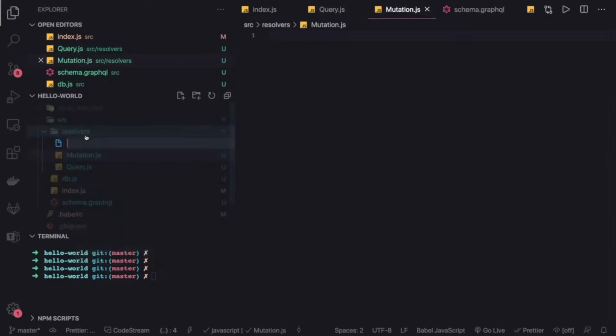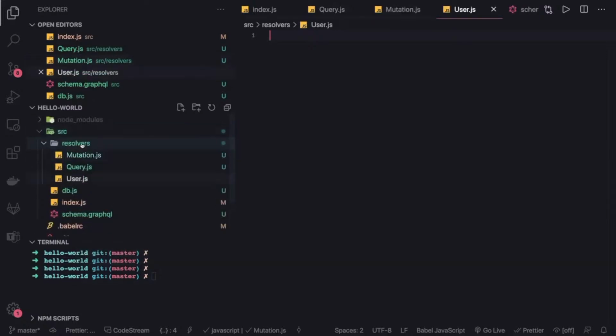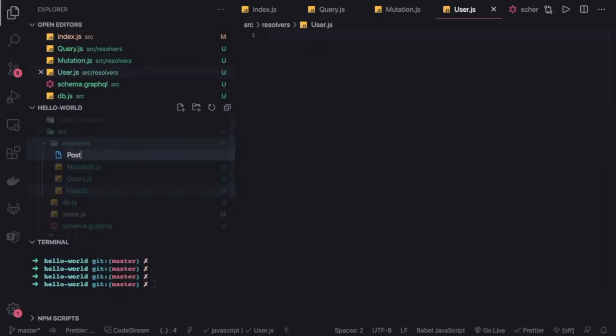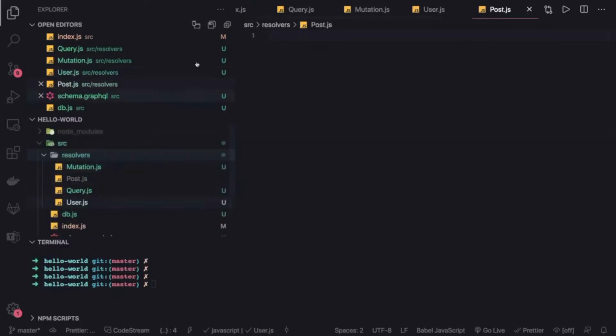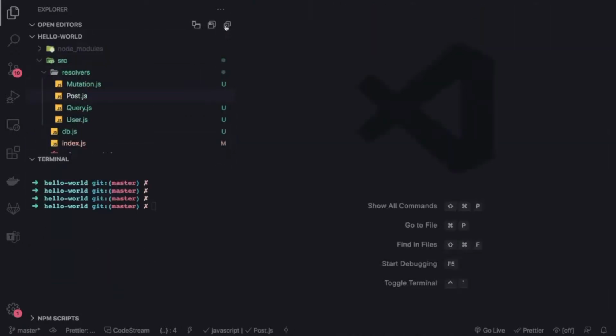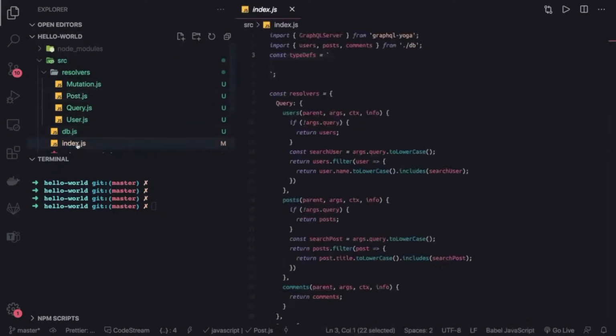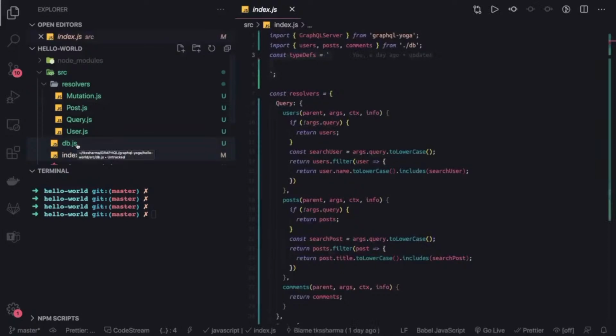We'll create all the different files because we are writing the resolver functions for them. User, another is a post, and what other files we have? User, post, comment. I think that's all we have.